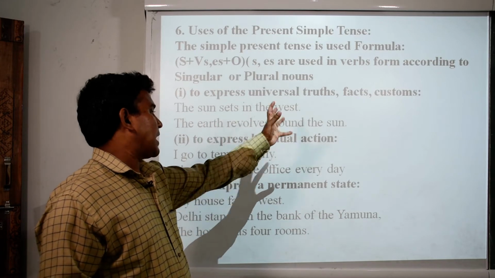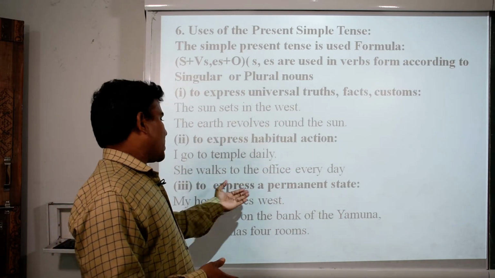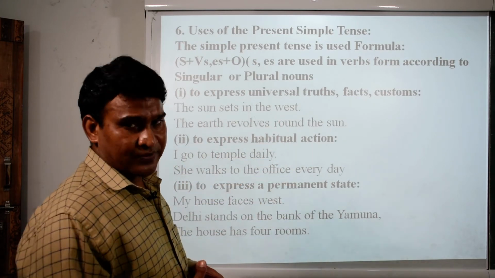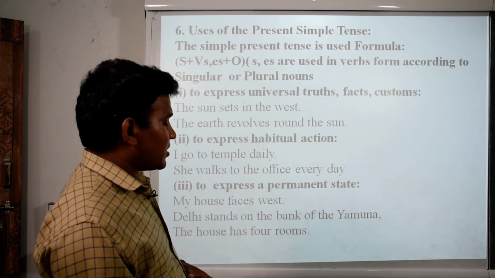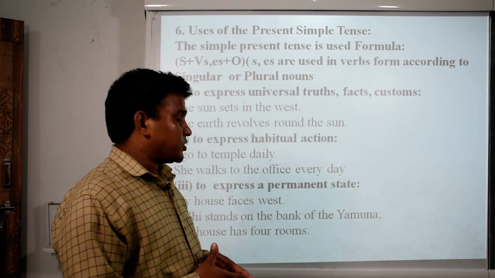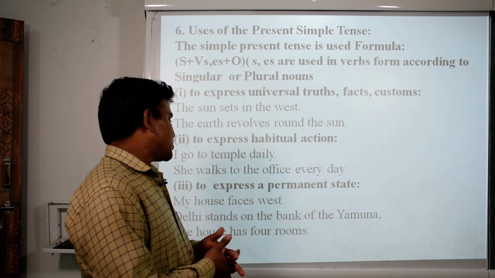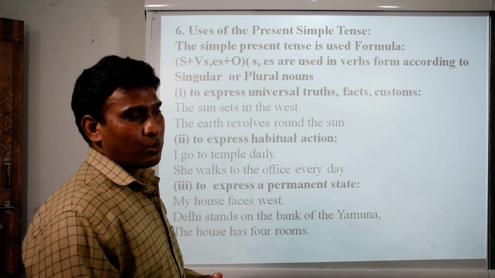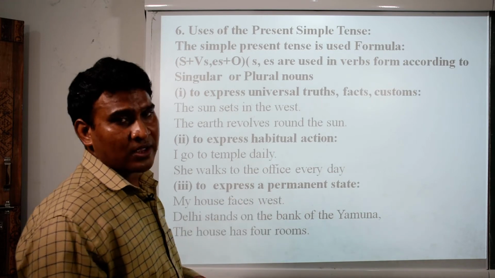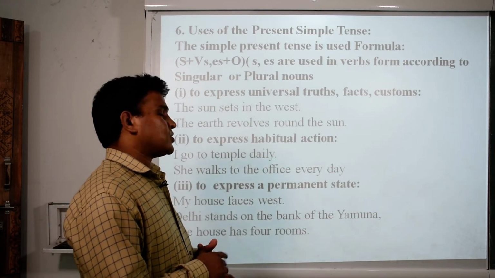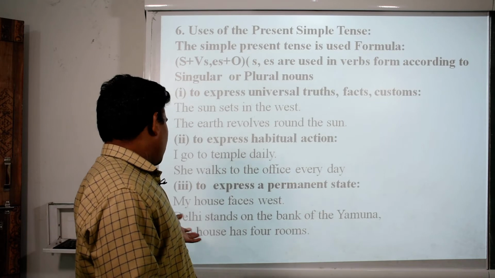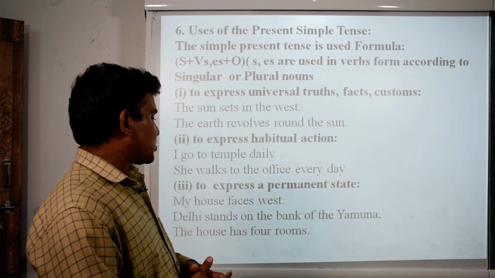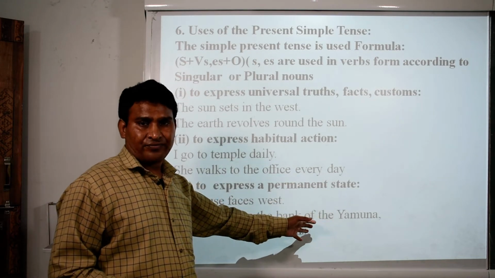So habitual action. To express a permanent state, yes, permanent, which cannot be changed. My house faces west, because you have built your house in such a direction, and therefore it faces the west. The other sentence is: Delhi stands on the bank of the Yamuna.